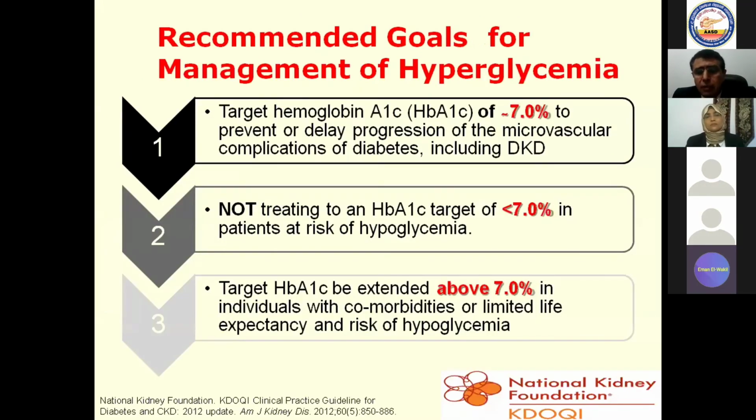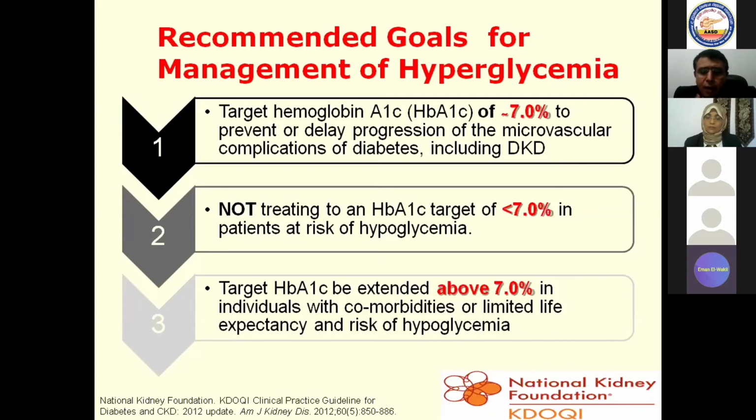so that intensive control of blood glucose level is very important. And the guidelines have mentioned that your target hemoglobin A1C may be around 7, and in younger population with no other risk factors, not fragile population, you can reach up to 6.5%. But don't miss that these patients have higher incidence of hypoglycemia, so that the patient with risk of hypoglycemia, don't try to make your hemoglobin A1C below 7%.